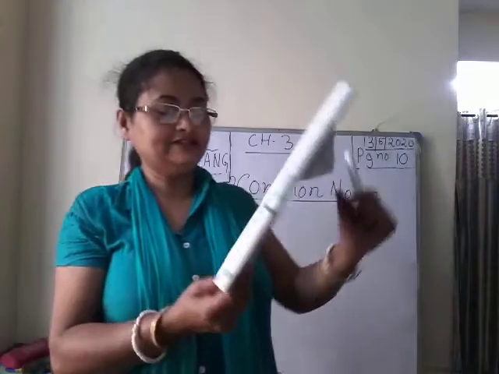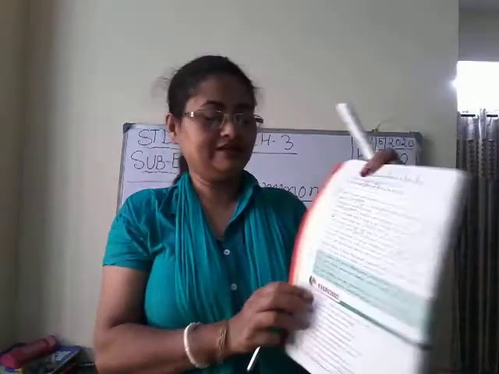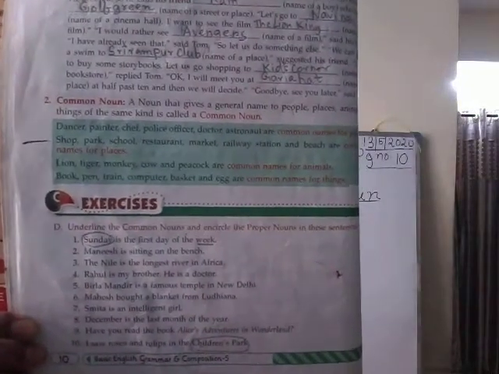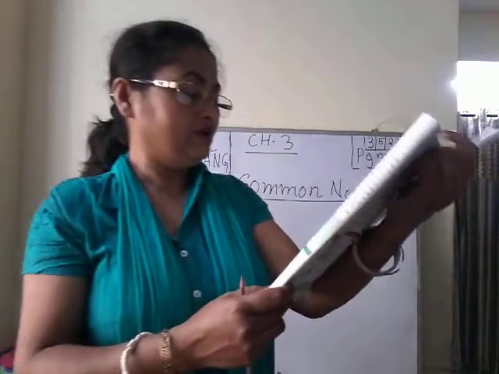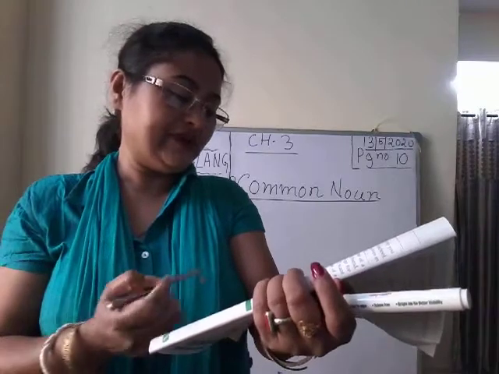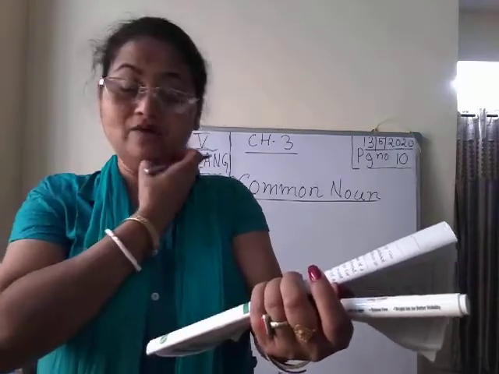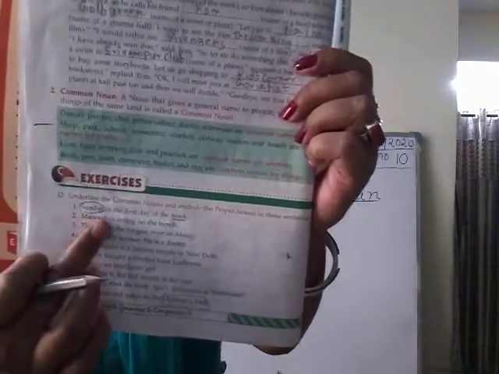For example, the first sentence: Sunday is the first day of the week. Here Sunday is the name of a particular day, so Sunday is a proper noun. You will not underline Sunday; you will encircle it, as I have done.